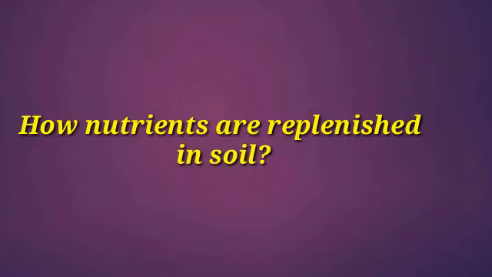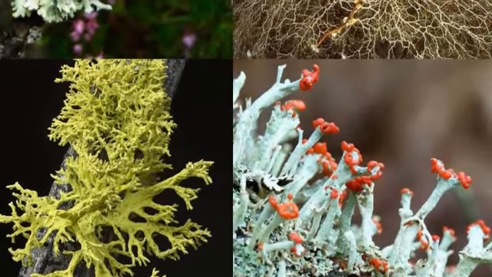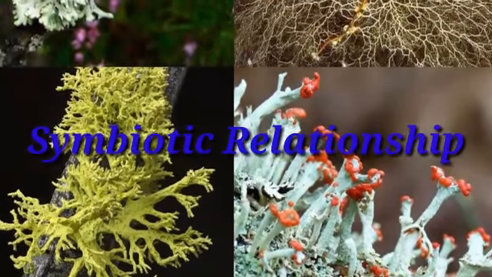So, we can conclude. Today, we discussed symbiotic relationship, insectivorous plants, and how nutrients are replenished in soil. What is symbiotic relationship?